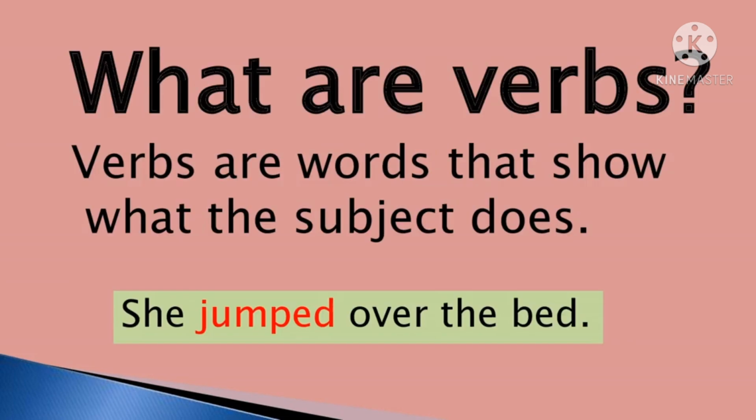So what are verbs? Verbs are words that show what the subject does. Like, she jumped over the bed. In this sentence, jumped is the verb, an action verb. She is the subject, over is the preposition and the bed is the object.